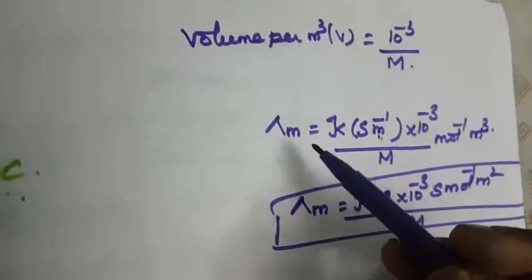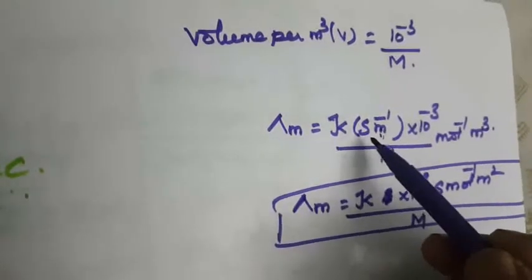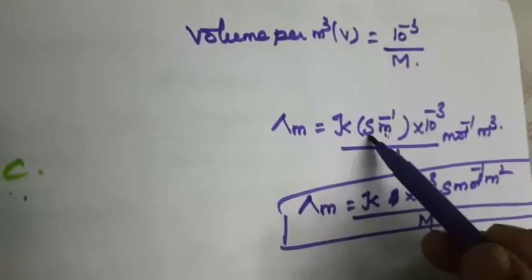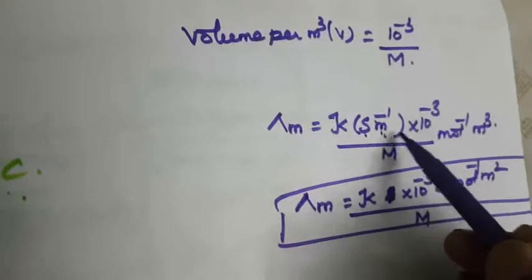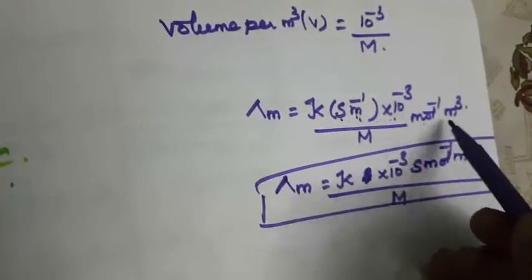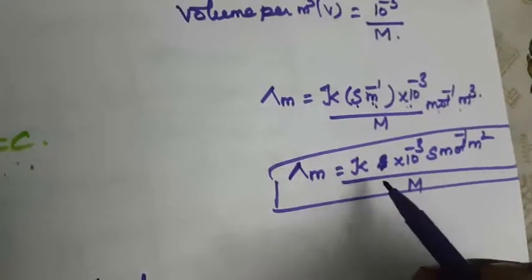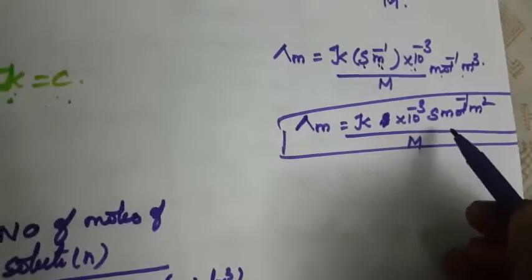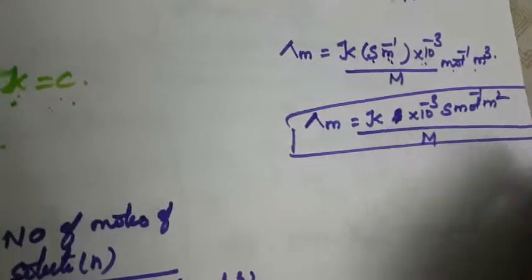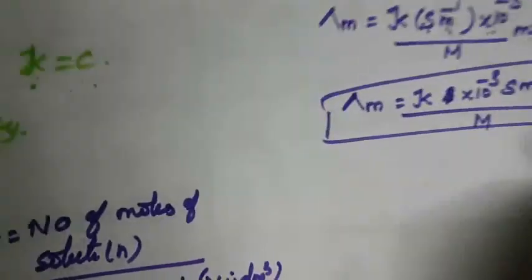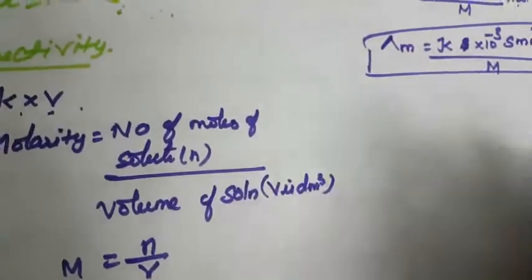So the specific molar conductivity, the unit of kappa is Siemen, that is S meter minus 1, then 10 power minus 3 mole minus 1 meter cube by M. So again, molar conductivity is equal to kappa into 10 power minus 3 Siemen mole minus 1 meter square by M. Okay, so this is another one. So next one is what is meant by equivalent conductance.